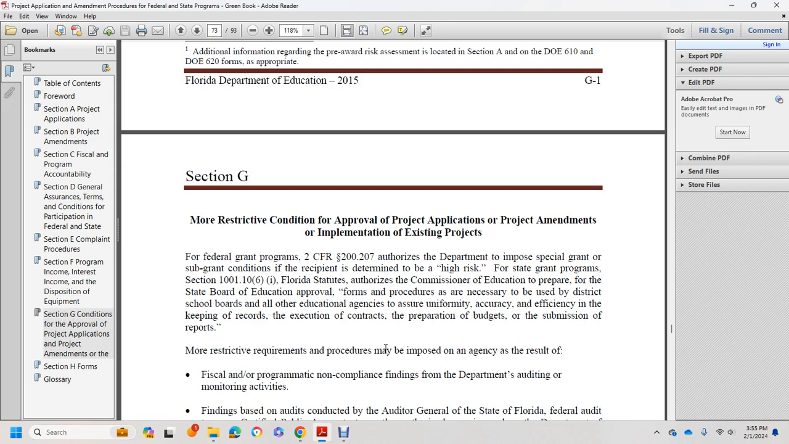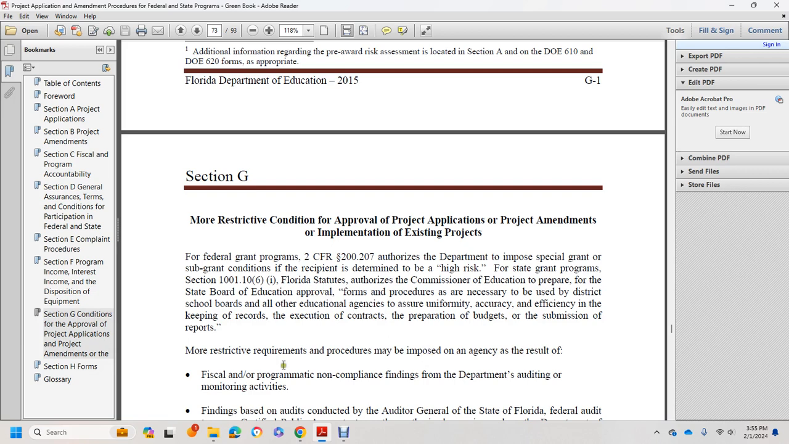special grant or sub-grant conditions on a recipient determined to be high risk. For state grant programs, section 1001.10(6), Florida Statutes, otherwise provides that the commissioner of education prepares, with the State Board of Education's approval, the forms and procedures necessary to be used by the district school boards and all educational agencies for uniform accuracy and efficiency in the keeping of records, the execution of contracts, the preparation of the budget, and the submission of reports. More restrictive requirements and procedures for